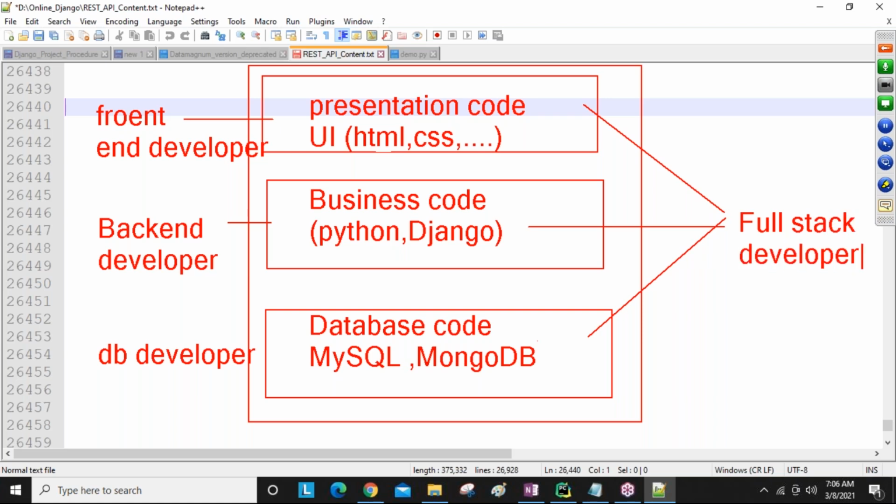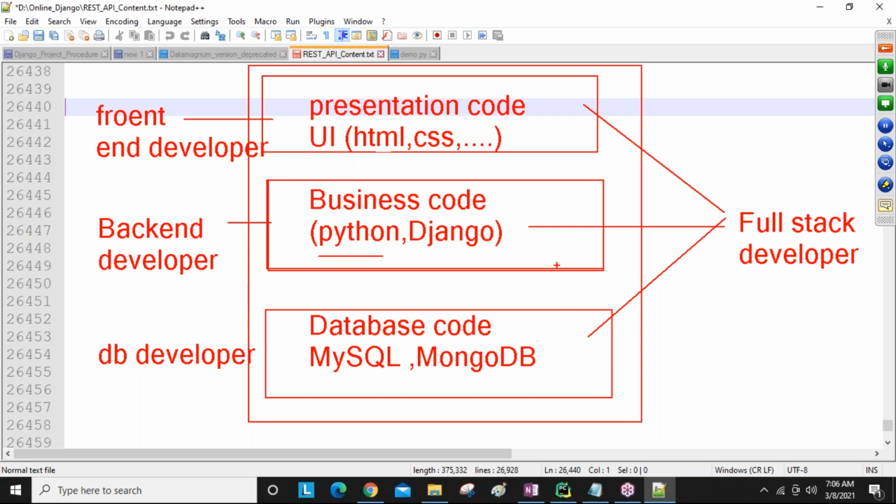Nowadays full stack developers are getting more interview calls, guys. There is more demand in organizations. So slowly you need to become a full stack developer, guys. Here we are learning the Django framework right now. You already know the Python language. So using Python and Django, we are going to develop the business code. How we write the logic, slowly we will learn, no problem.